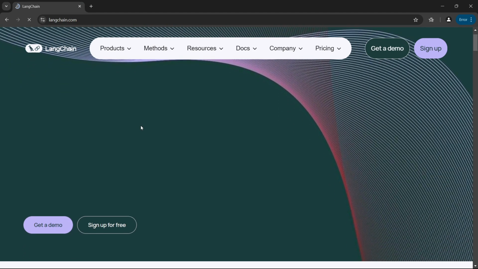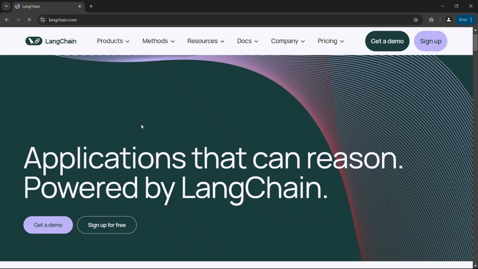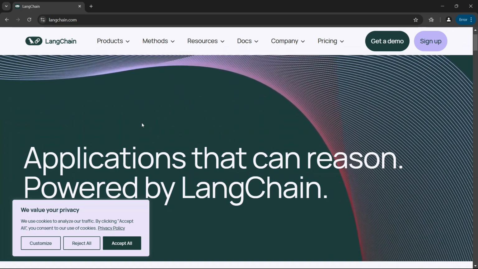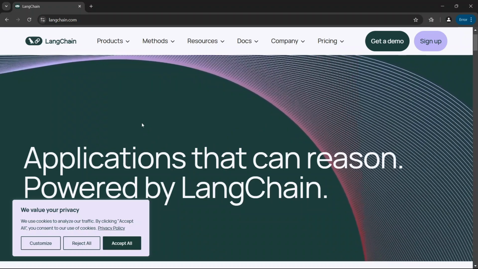Then we move on to LangChain. LangChain is AI-centric, tailored for natural language processing, making it perfect for chatbots, summarization, or decision-making systems. Flexibility with data: it seamlessly integrates with APIs, vector databases, and knowledge graphs.